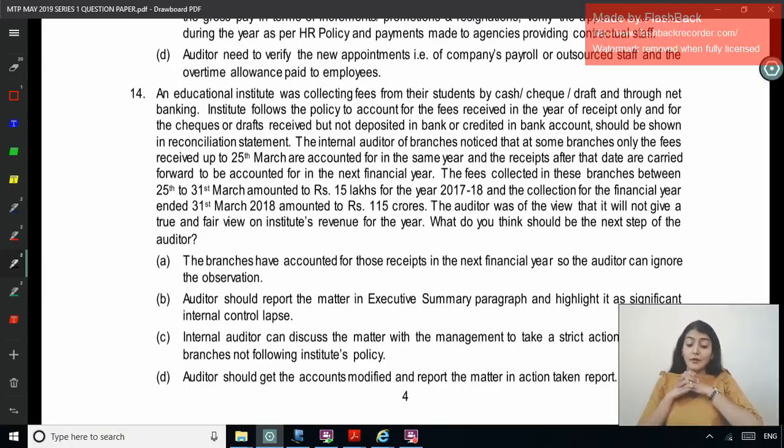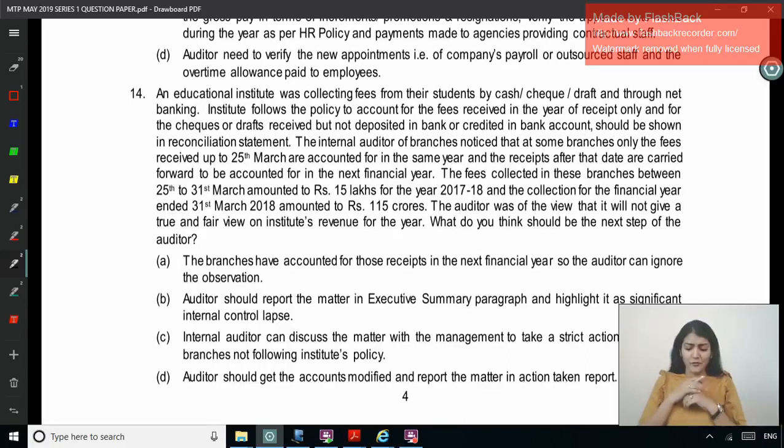An educational institution was collecting fees from their student by cash, check, draft and through net banking. Institute follows the policy to account for the fees received in the year of receipt only, and the checks or drafts received but not deposited in bank or credited in bank account should be shown in the reconciliation statement. The internal auditor of the branches noticed that at some branches only the fees received up to 25th of March are accounted in the same year and after that date are forwarded to be accounted for in the next financial year. The fees collected in these branches between 25th to 31st March amount to 15 lakh and the collection for the financial year is around 115 crore.